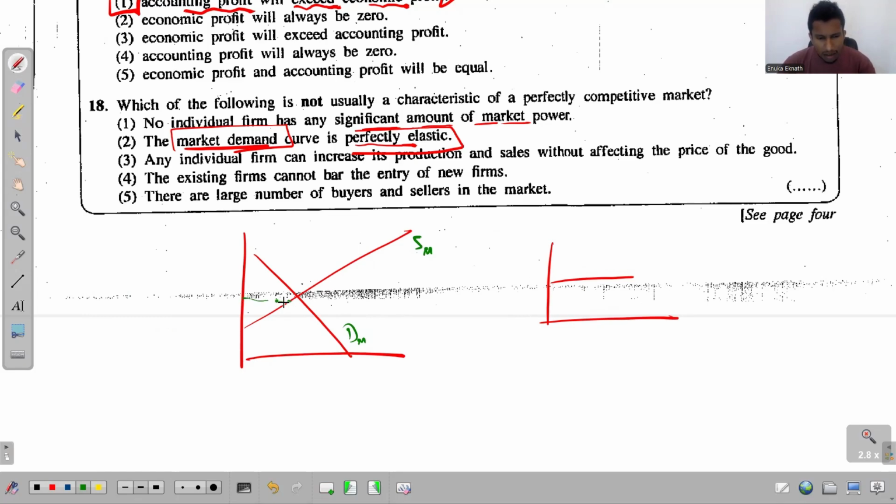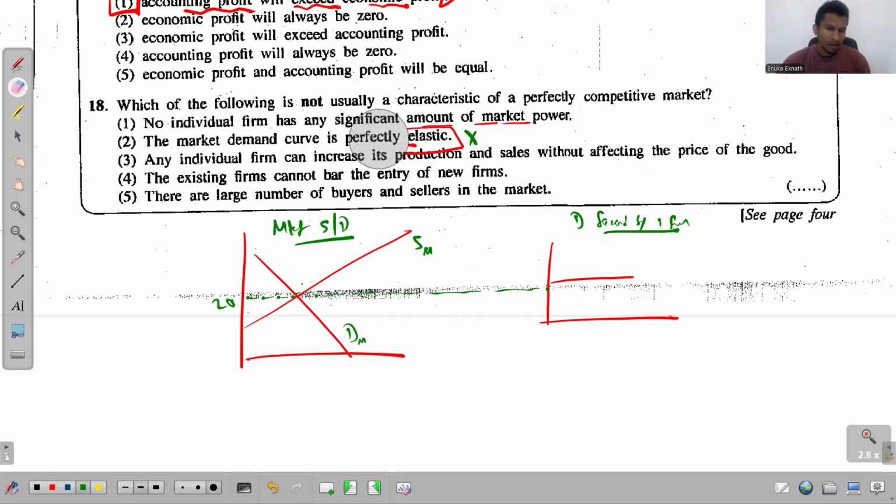So based on the market demand and supply, the price is fixed at, let's say, rupees 20, right? So this is the market supply and demand. Then this is the demand faced by one firm. See, the demand faced by one firm is perfectly elastic, 100% true. But the market demand is a typical demand curve which slopes downwards from left to right. So this is not a characteristic of the perfectly competitive market. Right? So when you read these, you have to read them carefully.